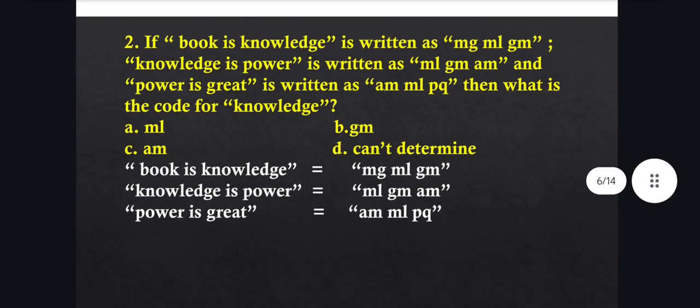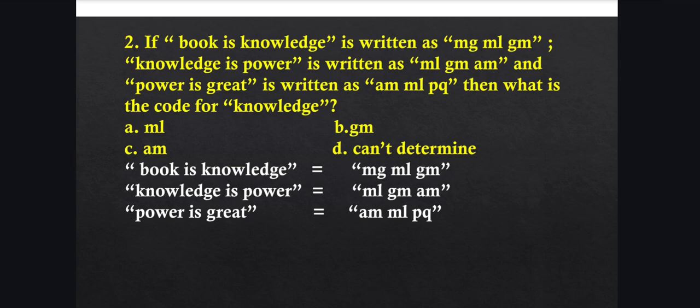Now see this data. Book is knowledge means MG, ML, GM. Knowledge is power is ML, GM, AM. And power is great is AM, ML, PQ. We have to find out the code for knowledge. So we have to see where the word knowledge is present, that is in 1 and 2. So the code for knowledge must be in only equation 1 and equation 2.